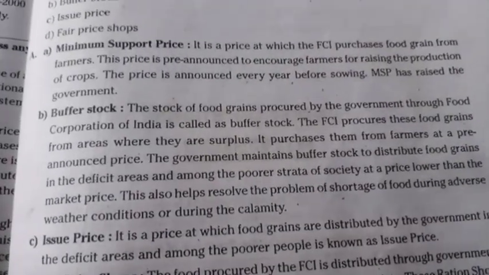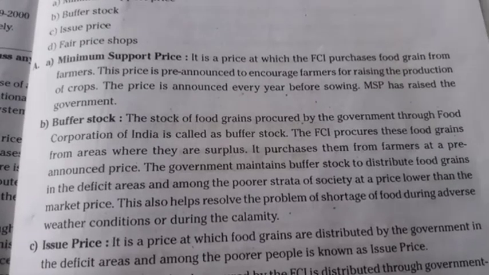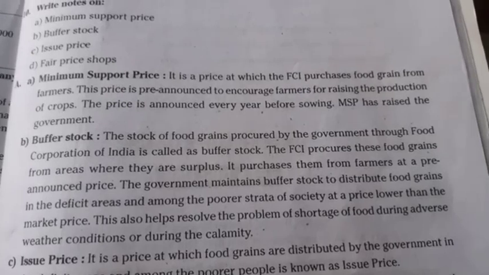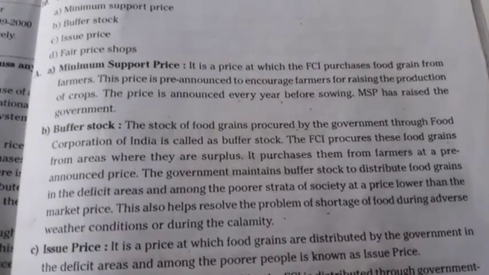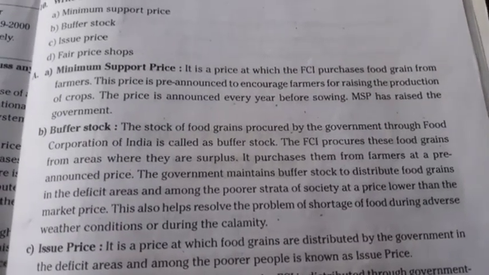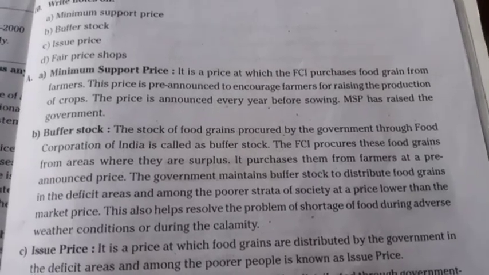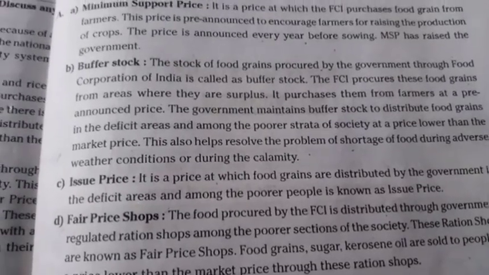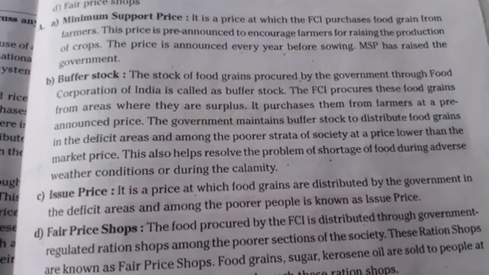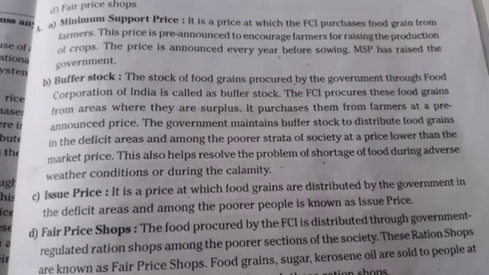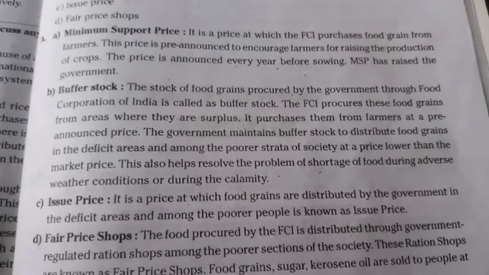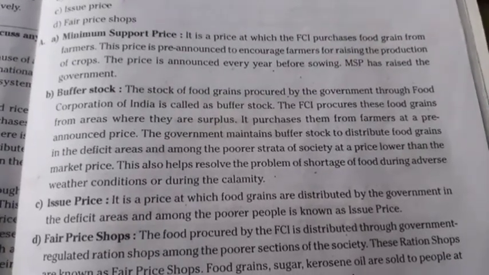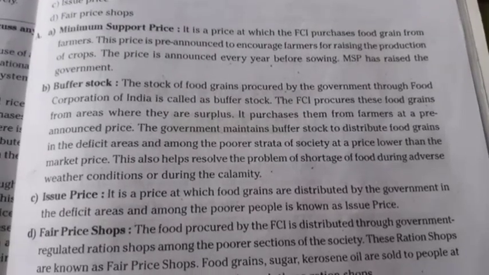C. Issue price. It is a price at which food grains are distributed by the government in the deficit areas and among the poorer people, known as issue price. D. Fair price shops. The food procured by the FCI is distributed through government regulated ration shops among the poorer sections of the society.